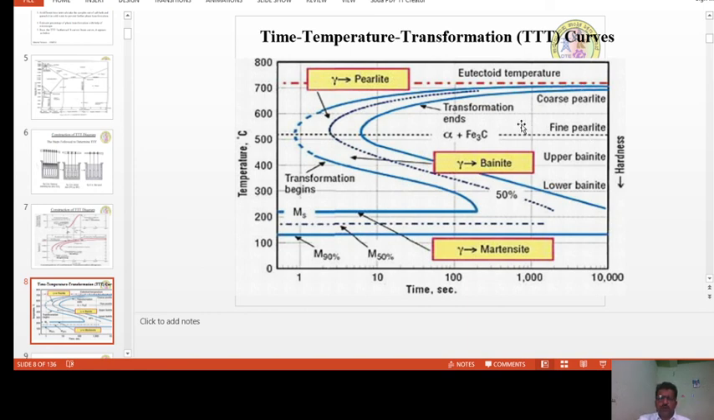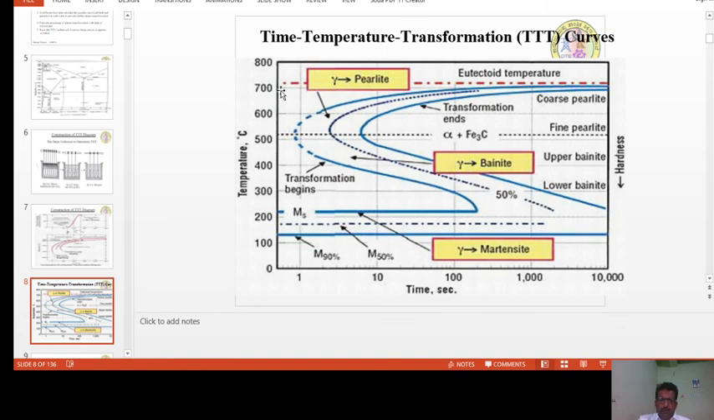So the first line indicates when the phase transformation will start at a particular temperature. Let us take 400. At 400 degrees centigrade, when you dip the austenite phase specimen into a 400 degree salt bath, this is the point where the phase transformation will take place. If you move horizontally along this line, this indicates 50% of phase transformation, and the last line indicates the 100% of phase transformation.